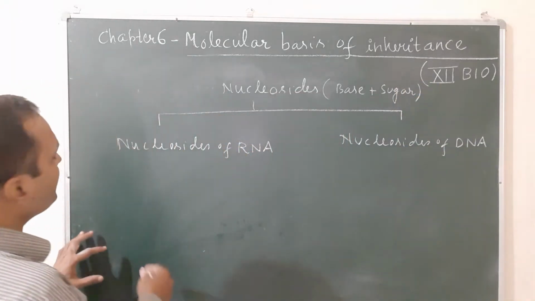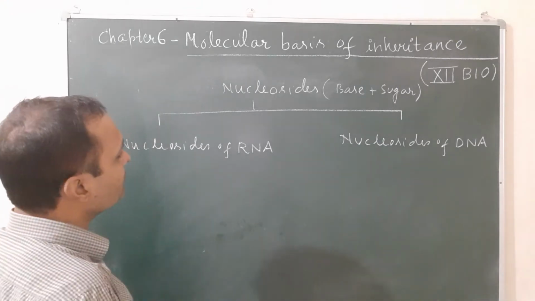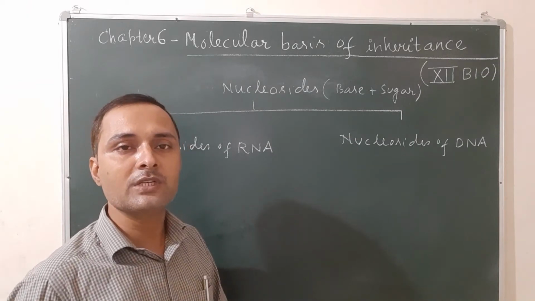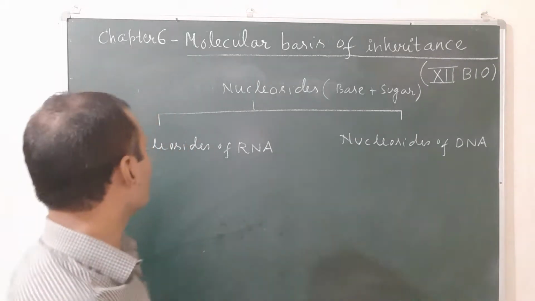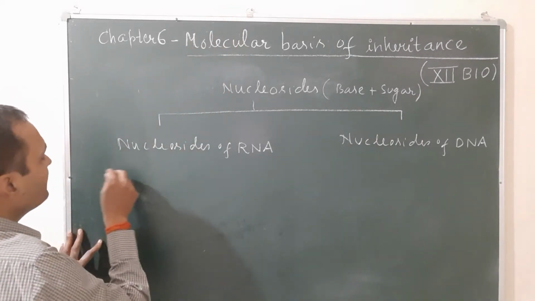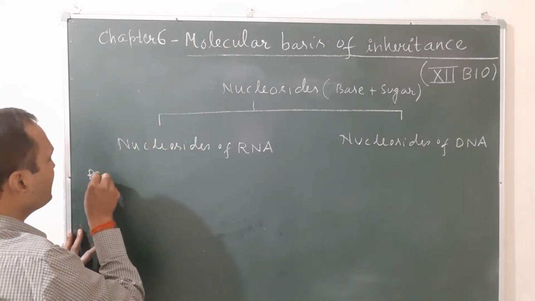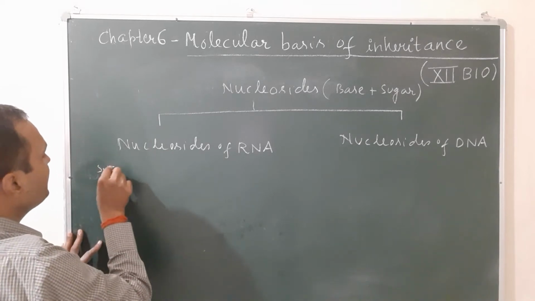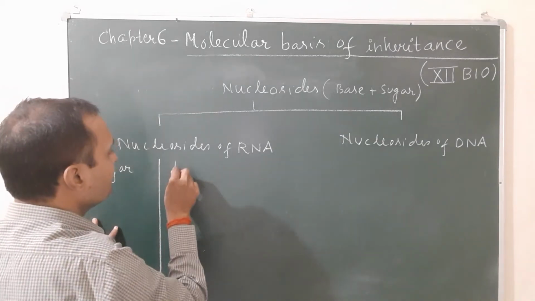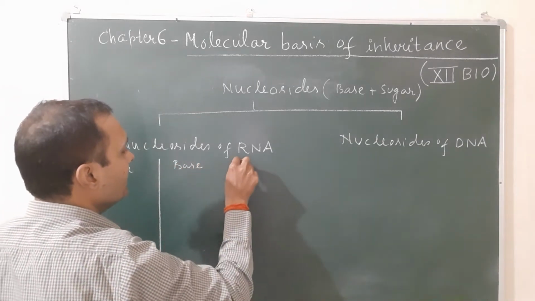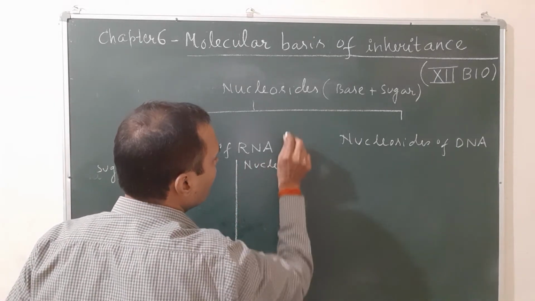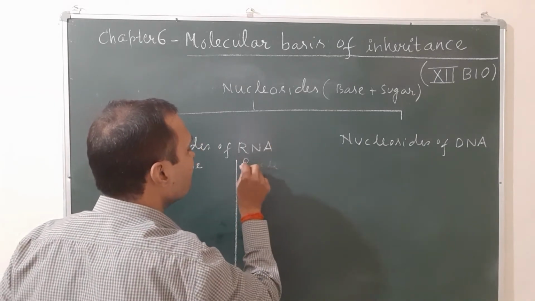In RNA, four bases are present: adenine, guanine, uracil, and cytosine. So let's see, when the sugar is ribose sugar, which base is added, and what is the name of the nucleoside.